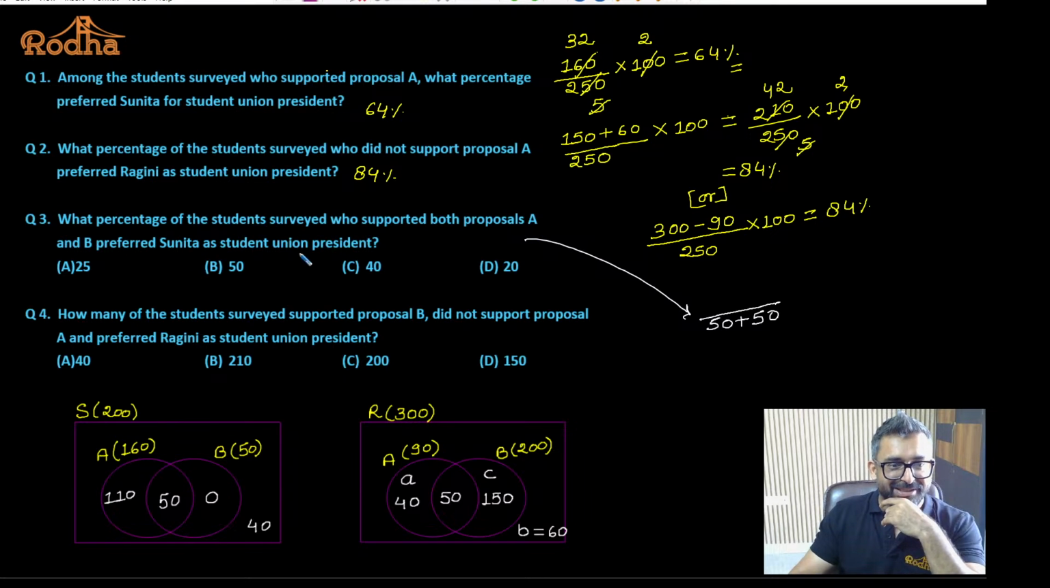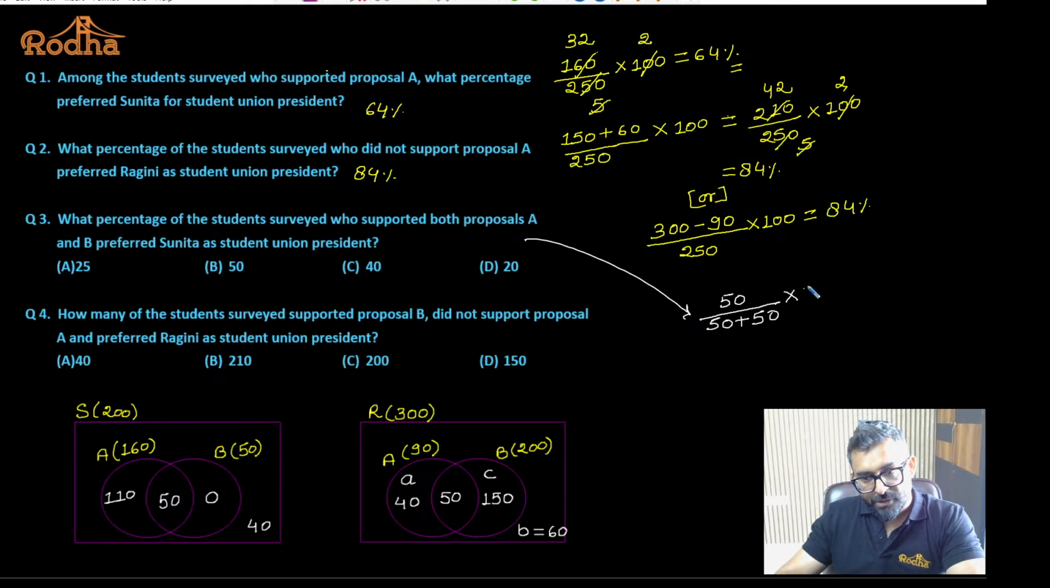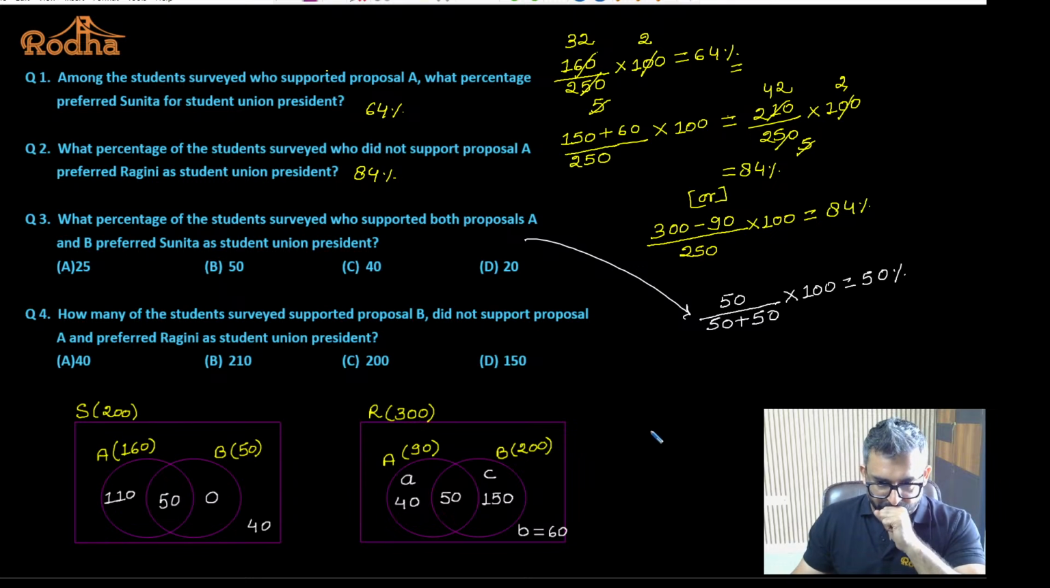Preferred Sunita as the student union president. How many of them are supporting Sunita for the student union president? 50 into 100. That will be equal to 1 by 2. That will make it 50%. Priya, is that okay, beta? Fine.